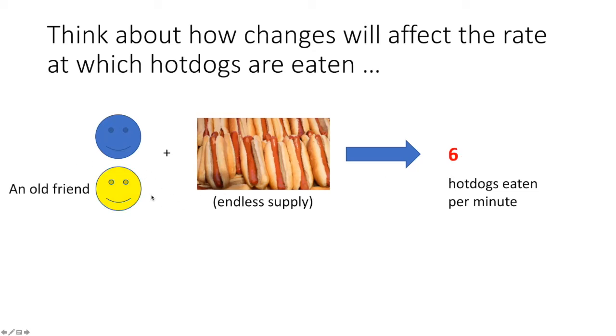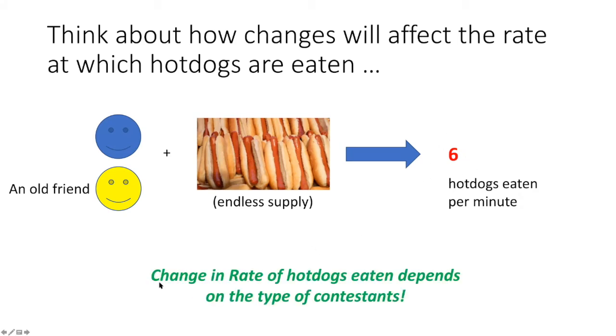So now, instead of the #1 rival, let's say that Bob is competing surprisingly against an old friend that he hasn't seen for a really long time. So as you can imagine, now maybe instead of spending all of his time shoveling hot dogs into his mouth, and the same thing for the friend, they're spending some time catching up, talking to each other. And so as a consequence, maybe the rate at which hot dogs are eaten didn't change from the baseline. It still sits at 6 hot dogs eaten per minute. So we notice that the change in rate of hot dogs eaten depends on the type of the contestants. It depends on the nature of our contestants.